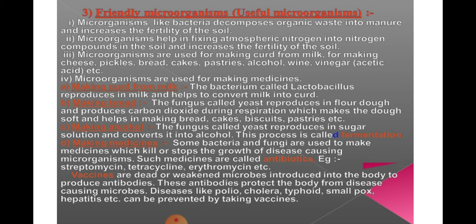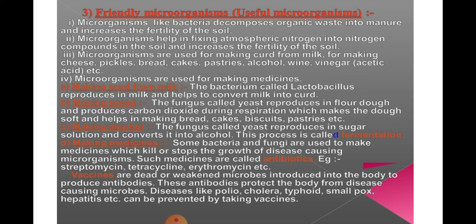Second, making bread. The fungus called yeast reproduces in flour dough and produces carbon dioxide during respiration, which makes the dough soft and helps in making bread, cake, biscuits, pastries, etc. So what is working here? Which microorganism? Yeast. Okay. See, making alcohol, the fungus called yeast. So for making alcohol also yeast is responsible, and the process of making alcohol is known as fermentation.